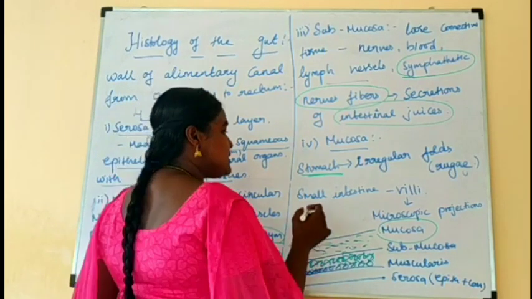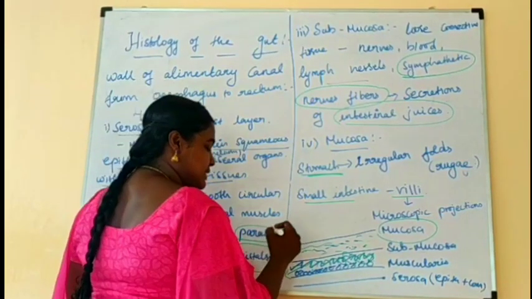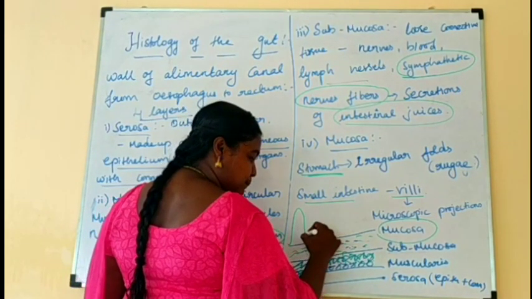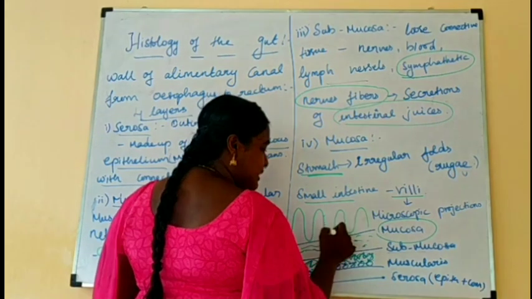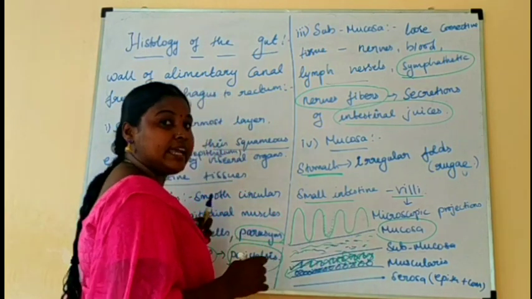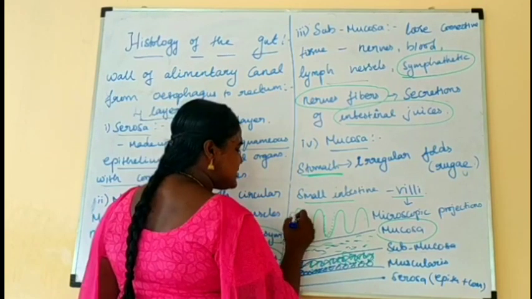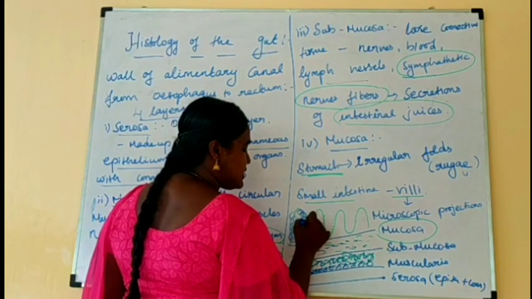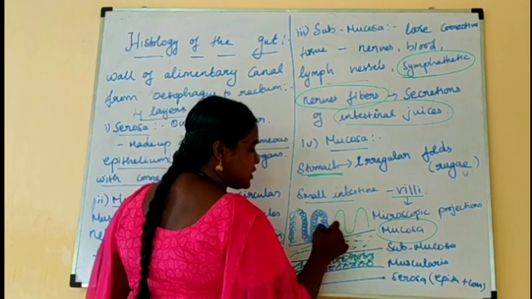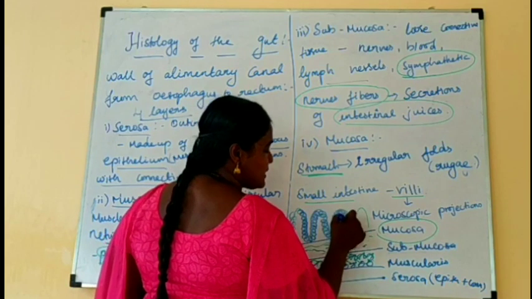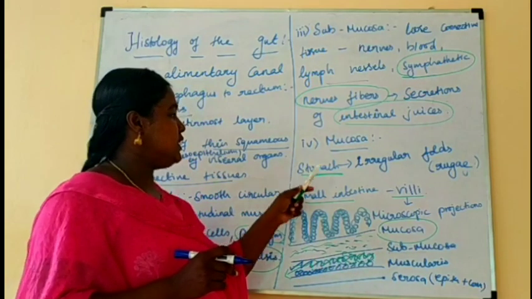Next is the small intestine and villi. What are the small intestine and villi? The small intestine has villi, which are finger-like projections. These also have hair-like projections called microvilli. Inside the villi there is a network of blood vessels and a lacteal, a tube-like structure. This is present in the mucosa layer.